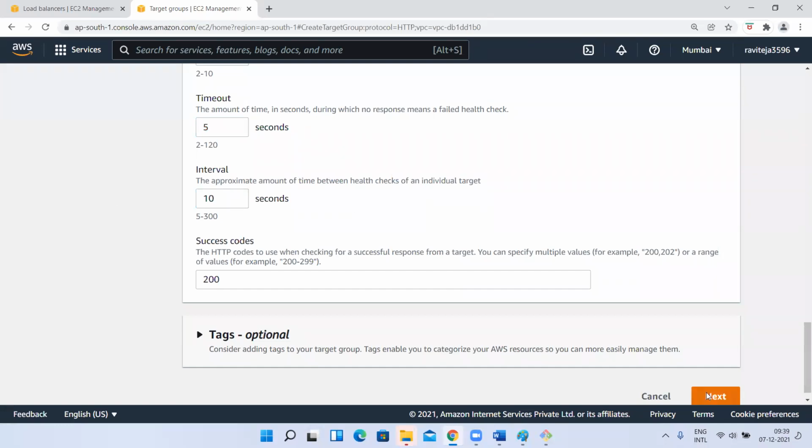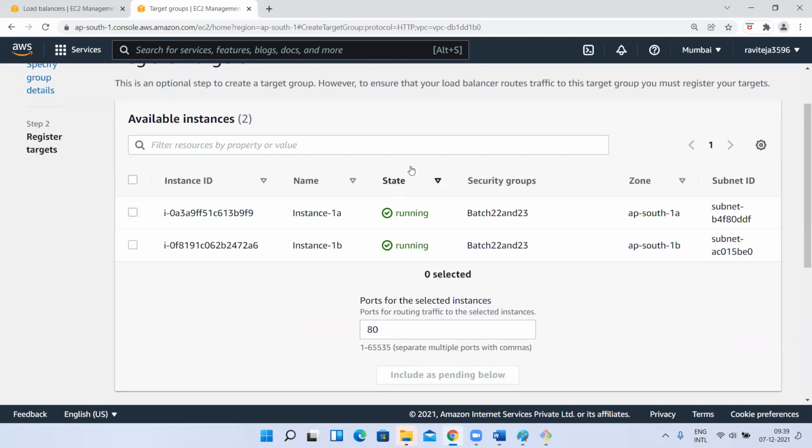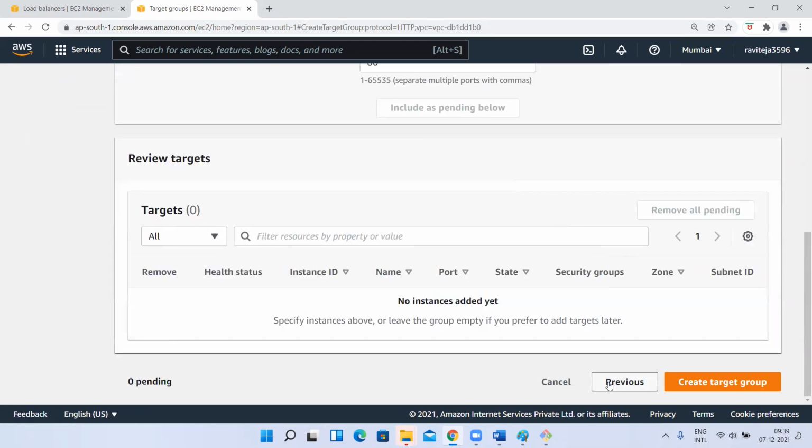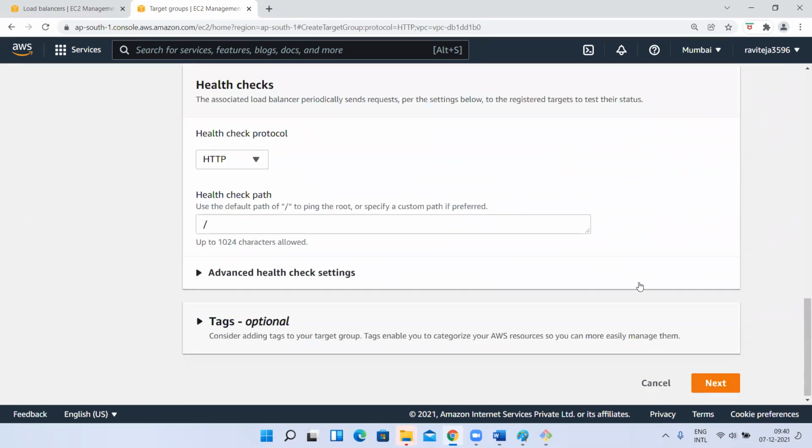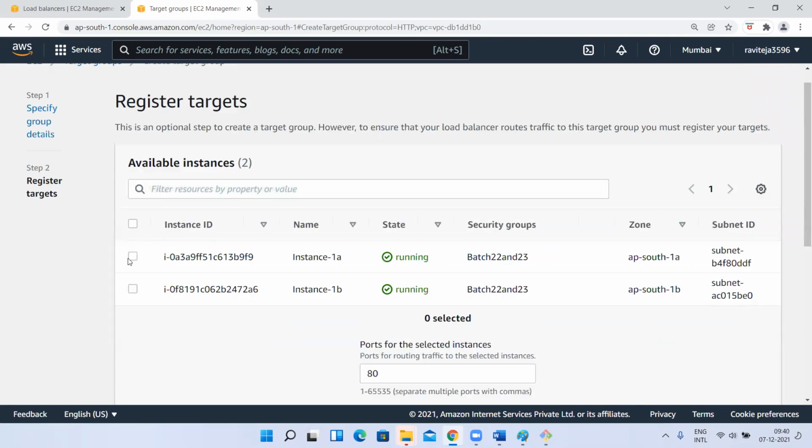Okay, I'm going to click next. Now here, last time, this is the mistake we made. In a hurry, I didn't select this. In the previous steps, what are going to be the target instances for my load balancer? We selected instances. But in the next step, I haven't selected these 2 instances.